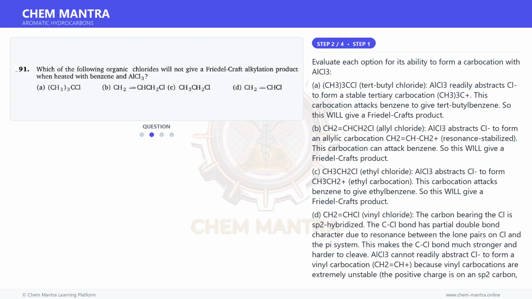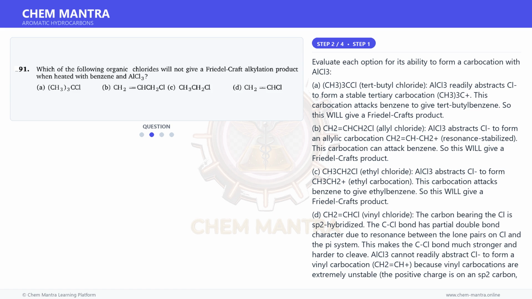Moving on to the next step. Evaluate each option for its ability to form a carbocation with AlCl3. A. (CH3)3CCl, tert-butyl chloride. AlCl3 readily abstracts Cl to form a stable tertiary carbocation, (CH3)3C+. This carbocation attacks benzene to give tert-butylbenzene. So this will give a Friedel-Crafts product.